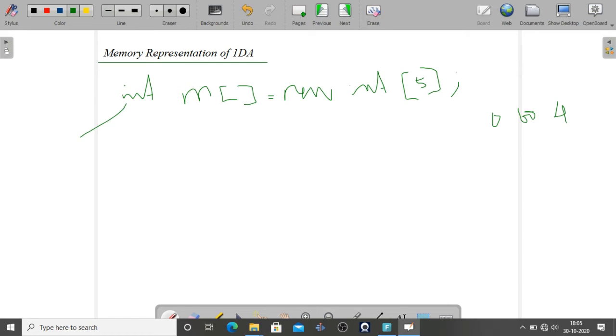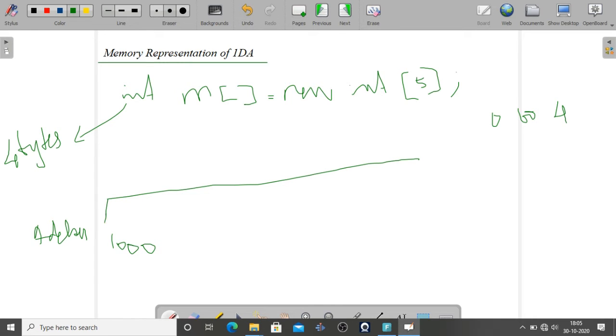How many bytes are occupied by an integer variable? You have to learn that. Yes, 4 bytes are allocated for an integer variable. So let's consider a memory address of 1000. From this 1000, space is allocated for this particular array.